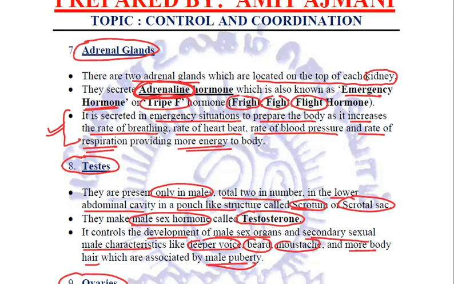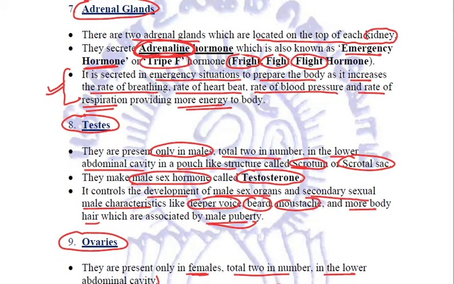Next are the testes, the male reproductive organs, also acting as endocrine glands. As male reproductive organs, they produce the male sex cells or the male gametes called sperms. And as a gland, they will secrete a hormone called testosterone, which is responsible for all the secondary sexual male characteristics.